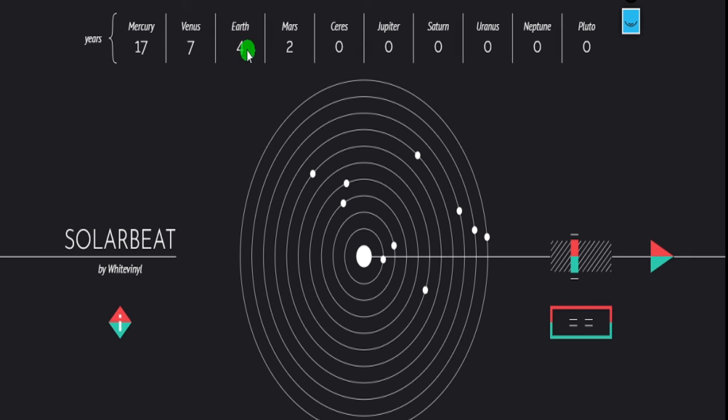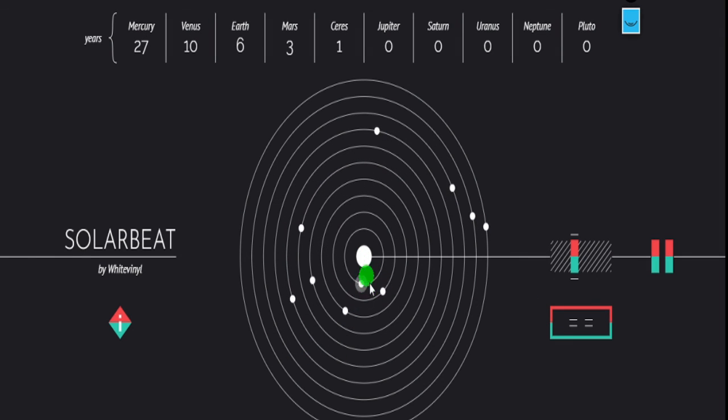Let us suppose if the Earth takes 4 years, then Mercury covers the same amount of distance in 17 years. I'll show you how the planets are moving.